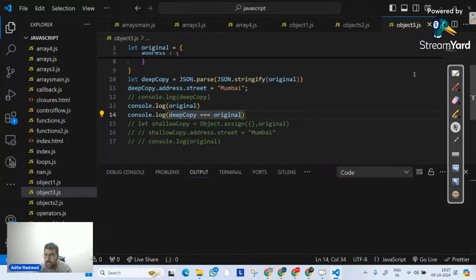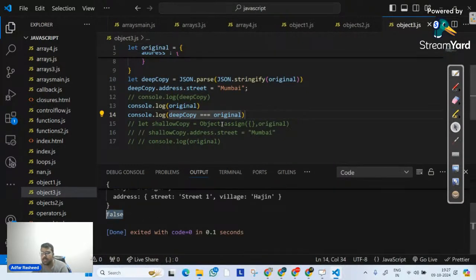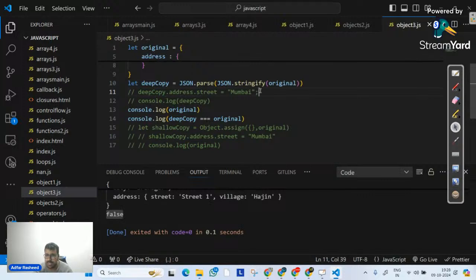If I execute it, we can clearly see it gives me false. It does not give me true. Because although I have made a change, let me try to not make a change. Since there was a change, maybe that might be the reason for false. Now, if I execute it, it still gives me false. So in this case, deep copy is going to give me false.